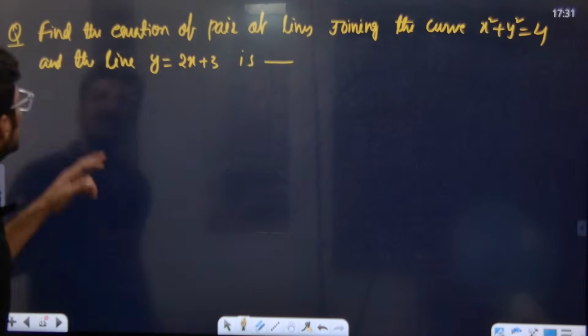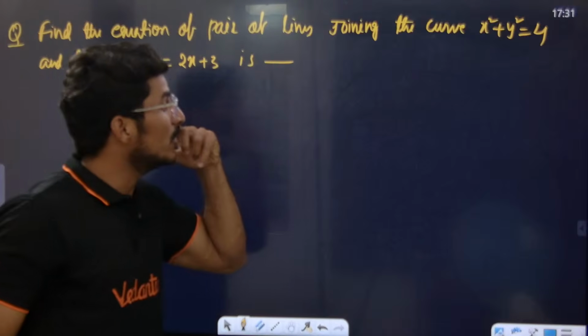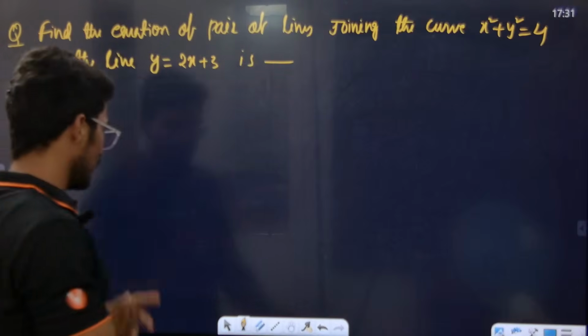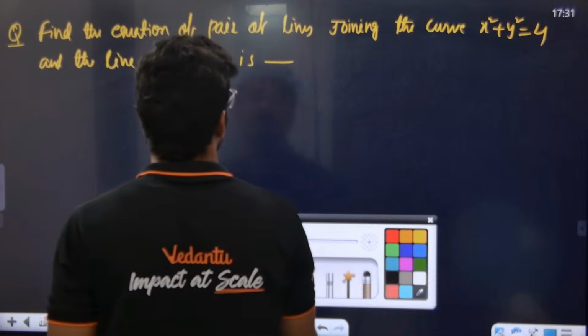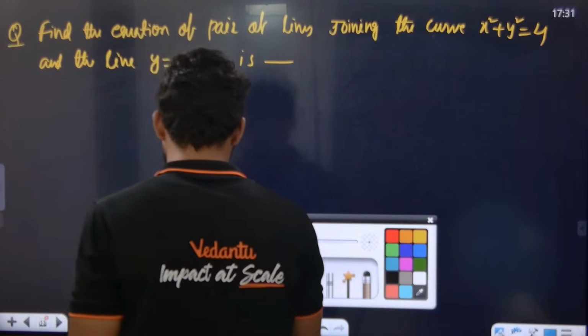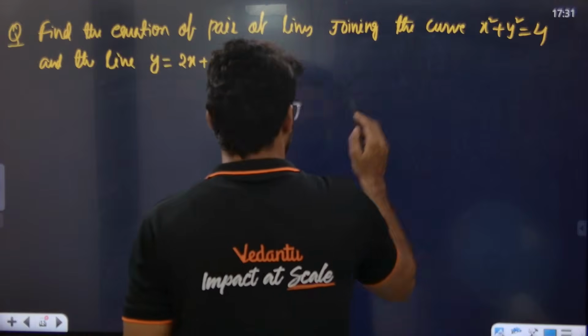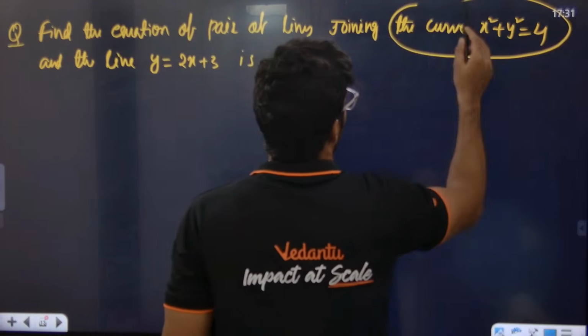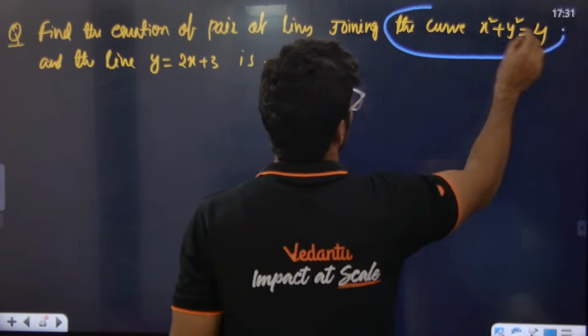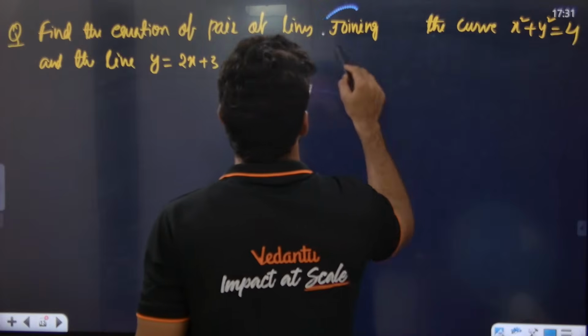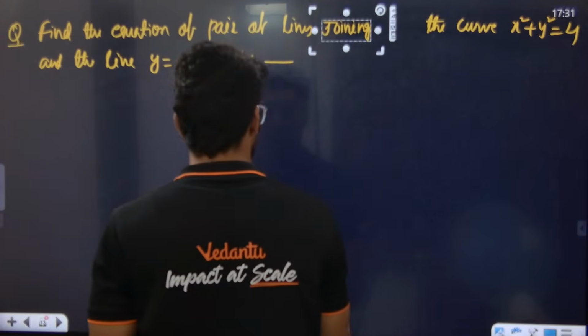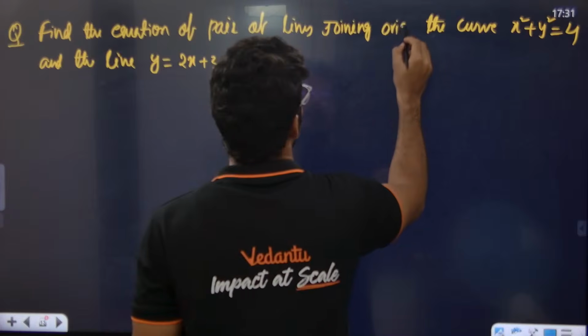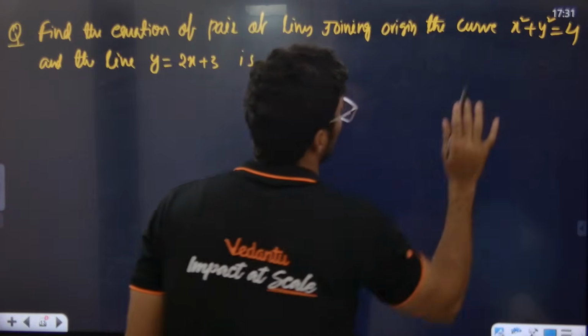Find the equation of the pair of lines joining the origin to the curve.